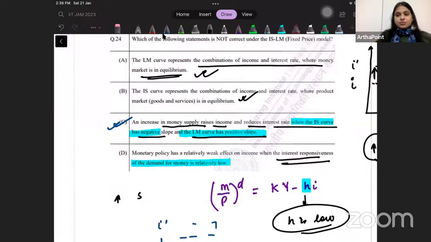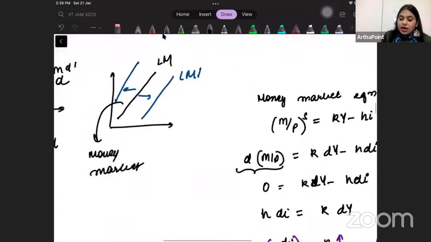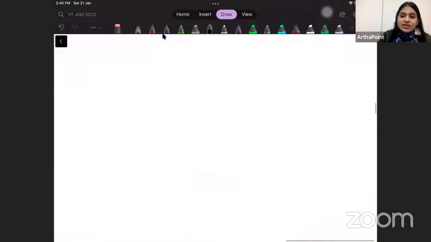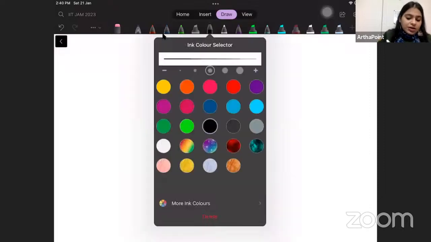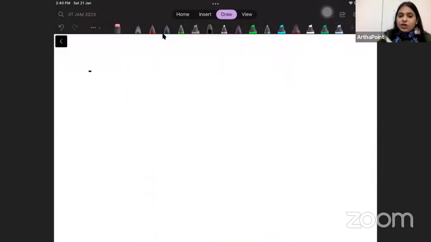AD will be flatter. So AD is going to depend on both IS and LM curve. And of course, I can just talk about the statement, what you are saying is correct, but I have to see what is my alpha, what is my k, other factors holding constant, then we can talk about this being correct. Now just think about this. Other than this, and because you talked about AD curve, I want you to make a note of two multiplier.